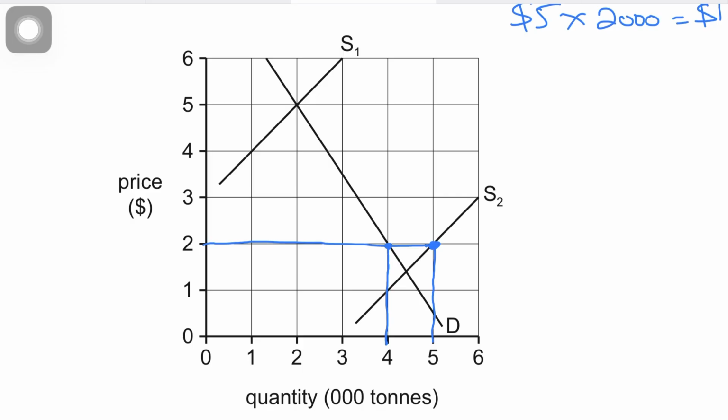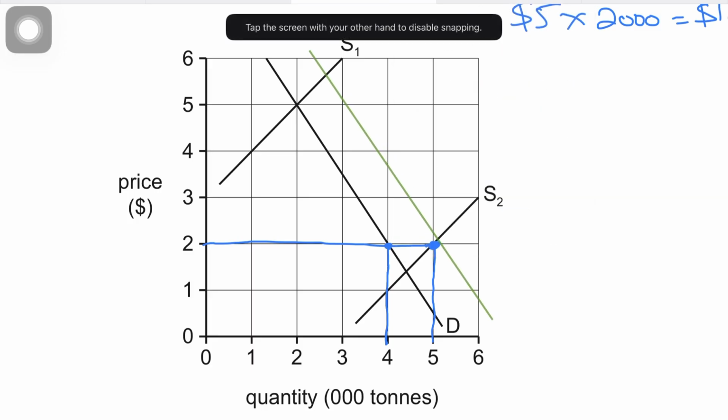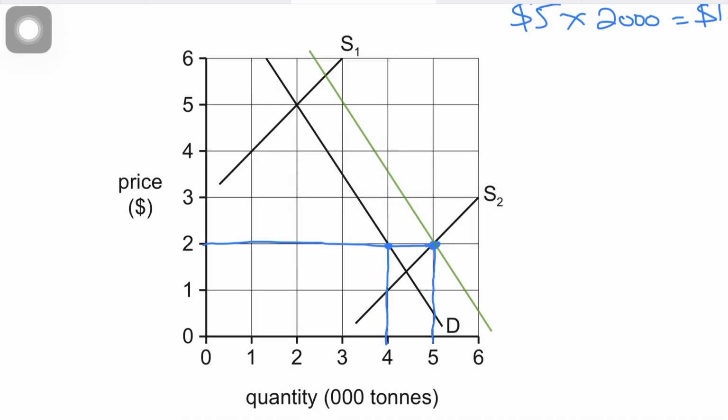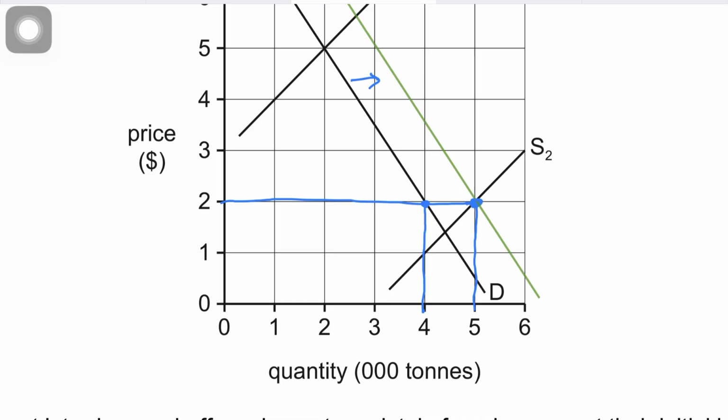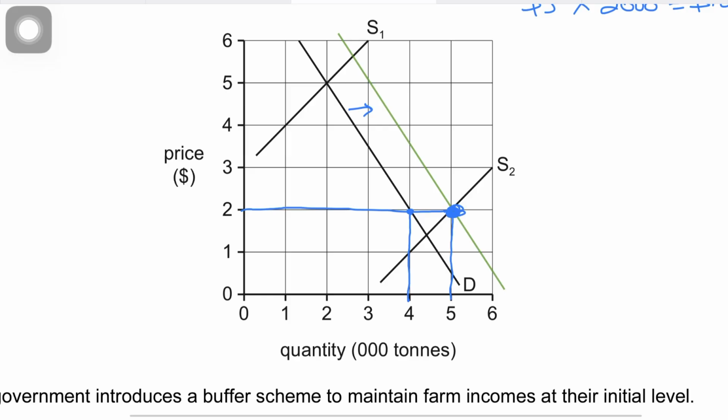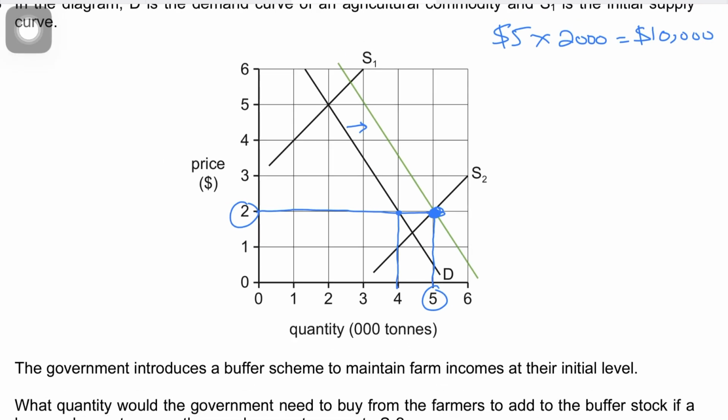So who will end this deficit? Well, the government would. How? The government would simply enter this market and buy up the surplus. When the government enters this market as a buyer, the demand curve shifts to the right. So the farmers are still getting a revenue of 2 times 5, that is 10,000. But out of the 5,000 tons, 4,000 tons are being sold to the domestic market consumers, while 1,000 tons will actually be purchased by the government.